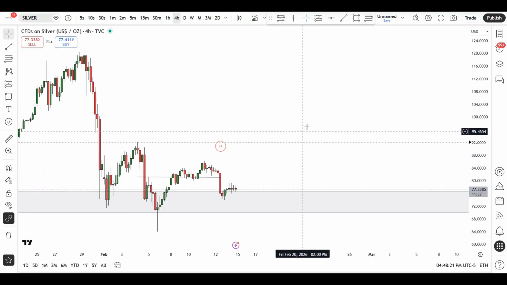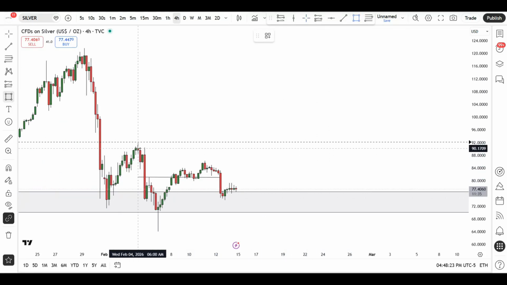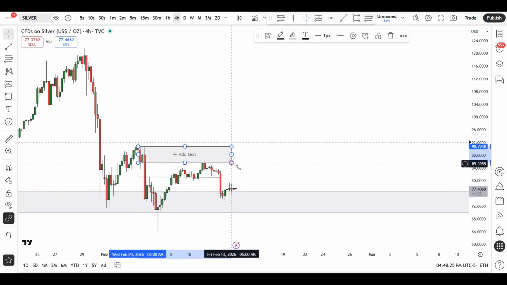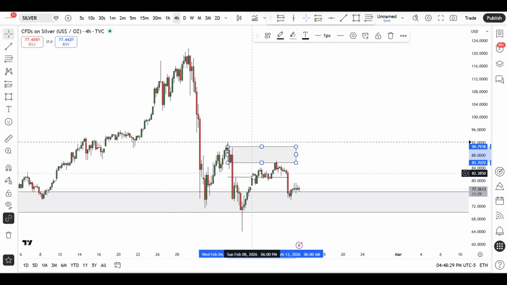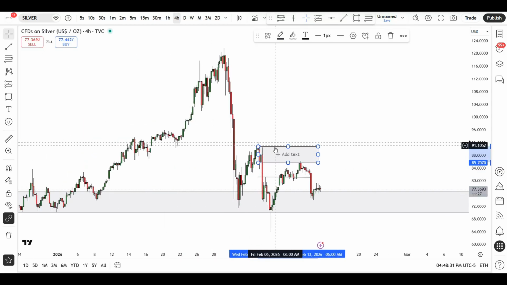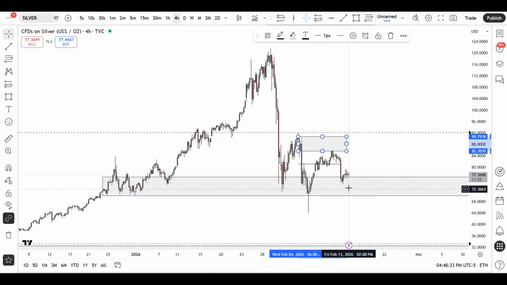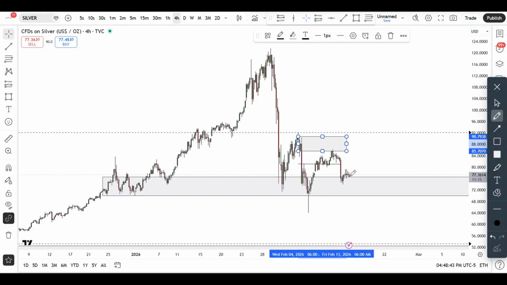But just like you can see here, we do have this particular supply area. In silver, markets tapped in, and you can see the reaction we are getting. So in my opinion, this is not a bad level to start searching for long opportunities, as long as you're just going to be affording stops below these particular areas. This is not a bad place to start searching for long opportunities. Just look for opportunity to go long from here to see if you're going to get a nice push to the upside. In my opinion, that is not a bad one.